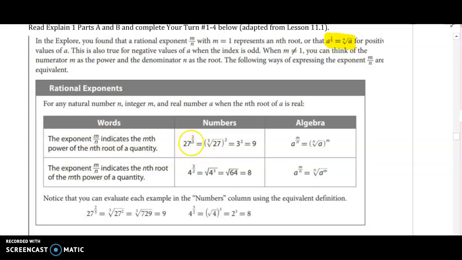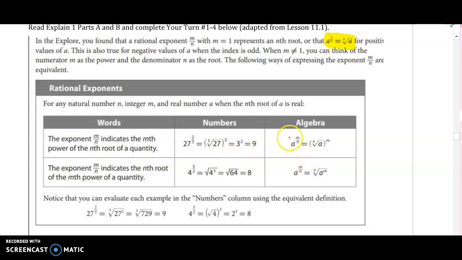So if we have 27 to the 2/3, well, that's the cube root, right? The number on the bottom is the index on the root of 27 squared. The cube root of 27 is 3, so it's just 3 squared. 3 squared is 9. So this is really what we're going to be doing here.